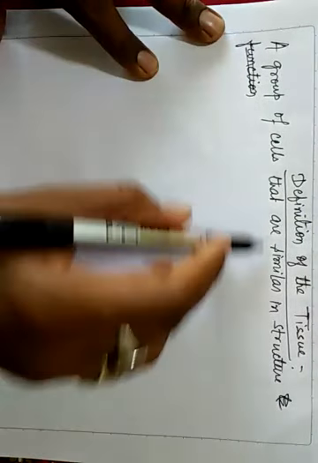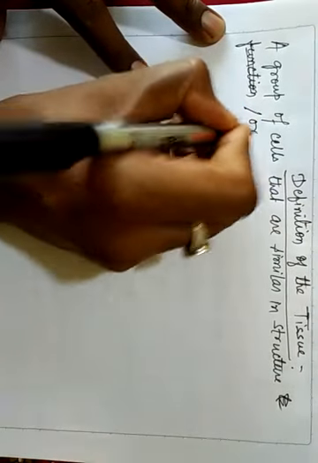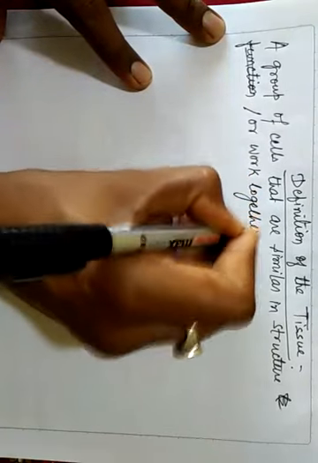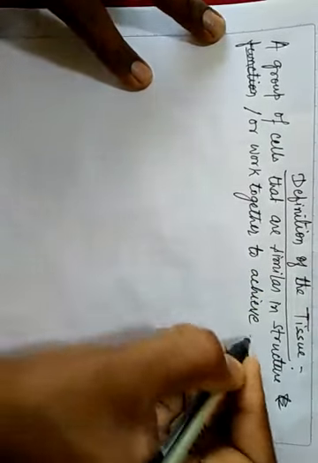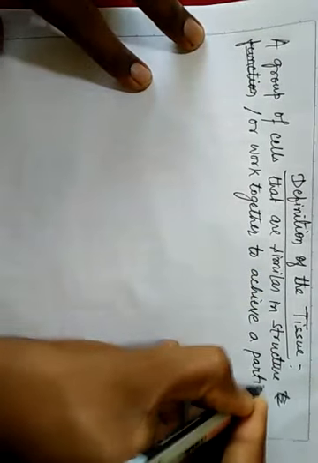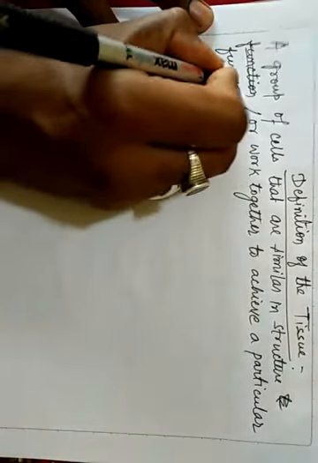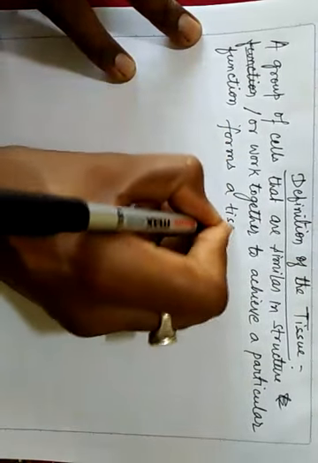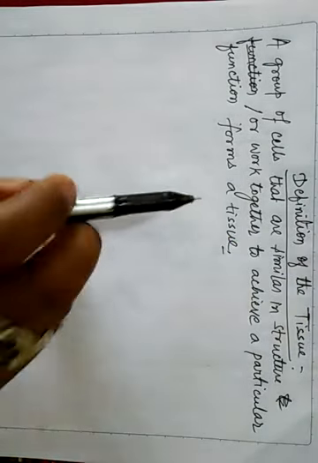So I will just remove this function here. I will write first a group of cells that are similar in structure or work together to achieve a particular function forms a tissue. So just read it 2-3 times silently so that you can understand, and now I will try to explain you.